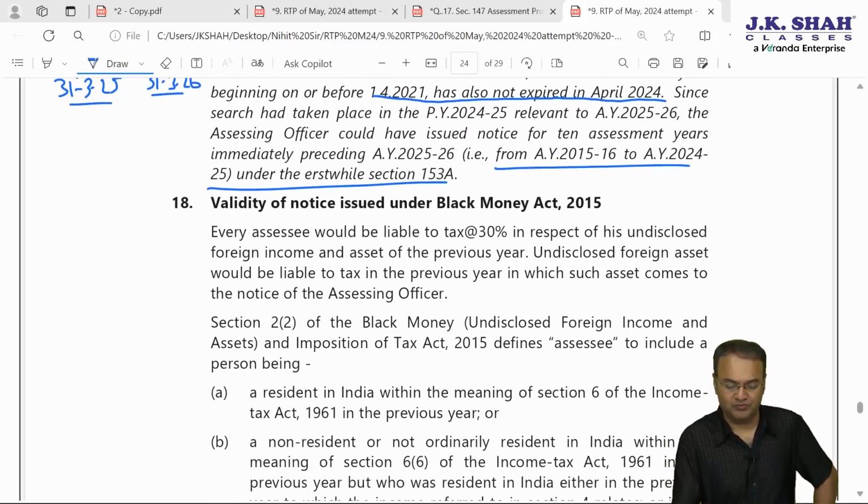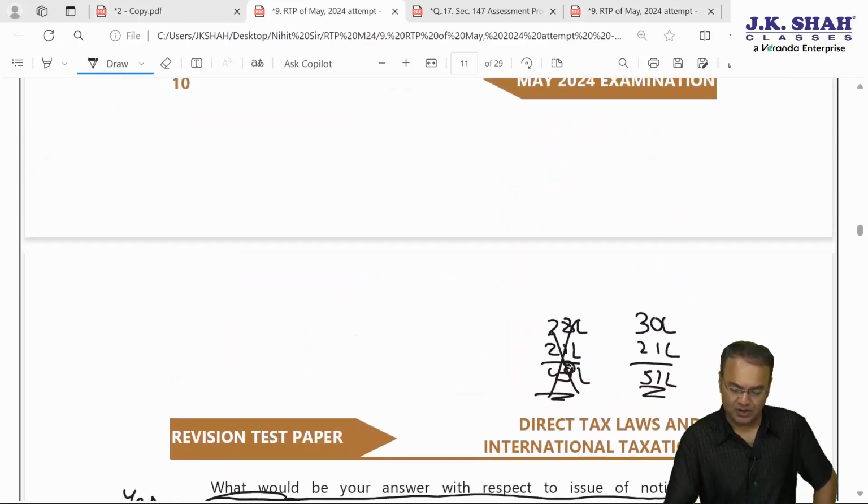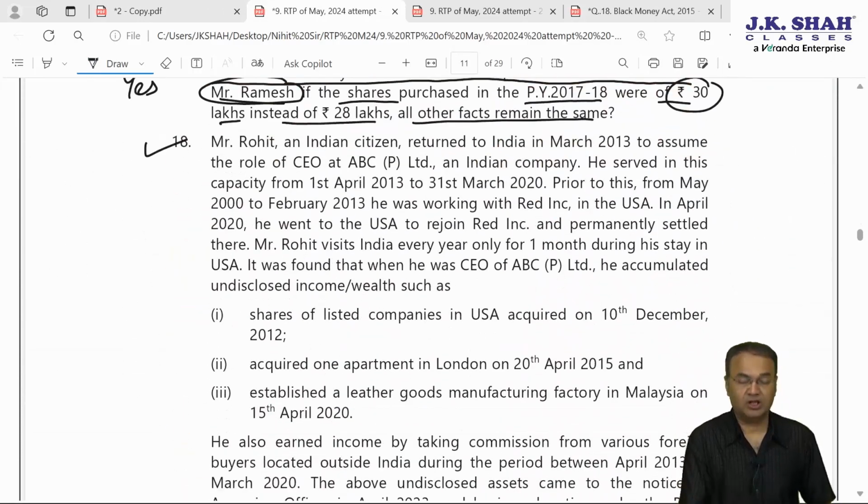Therefore, notice can be issued. Okay. With that, question number 17 comes to an end. Now the next is question number 18. Question number 18 is on Black Money Act, BMA 2015.